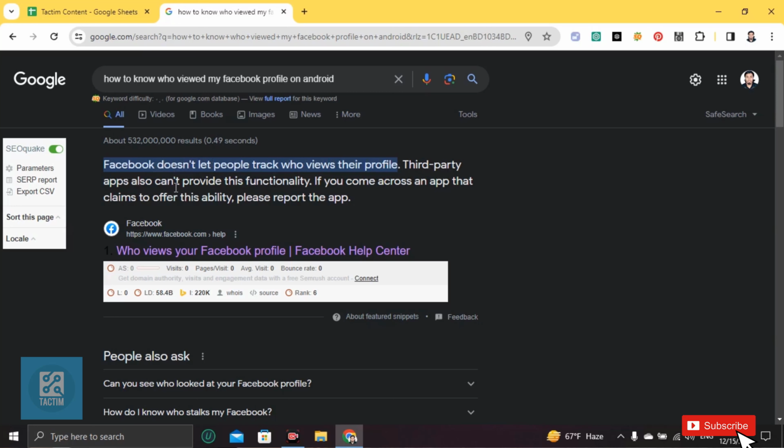Third party apps can't provide this functionality either. If you come across an app that claims to offer this ability, please report the application. That means you will find many applications in the Play Store which will claim that they can help you to see who viewed your profile, but it's actually nonsense. Okay, so guys, this is how it is. Actually, there is no way, and no tricks or features like this.